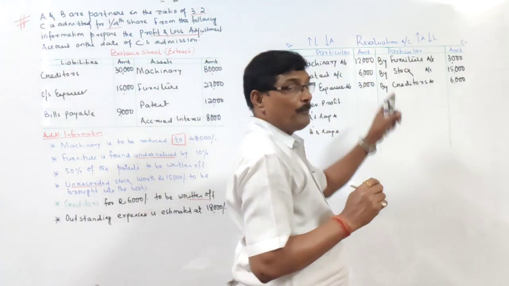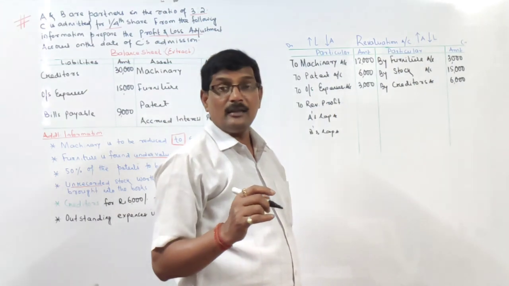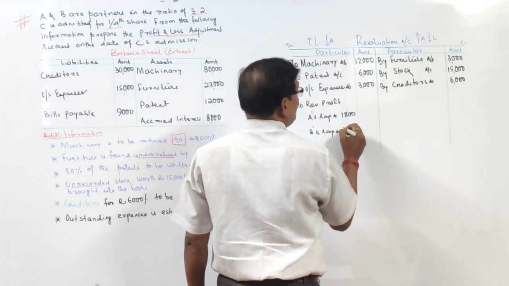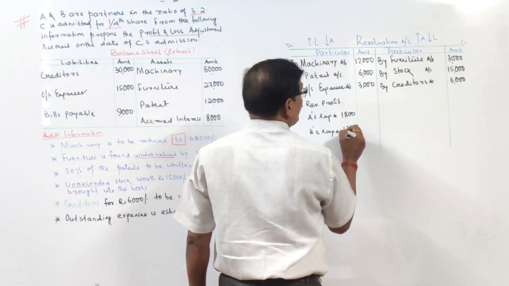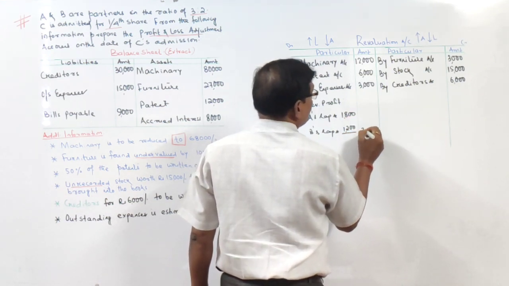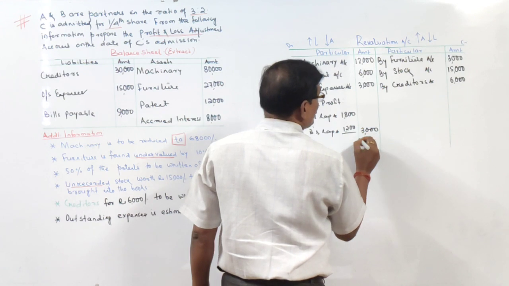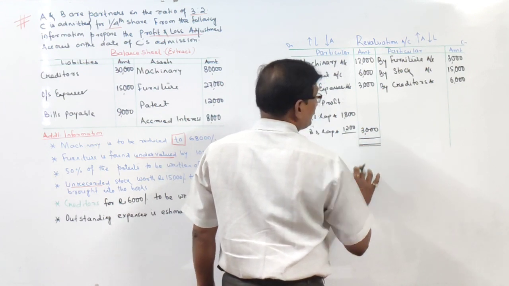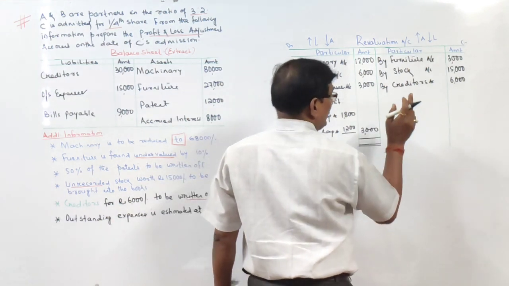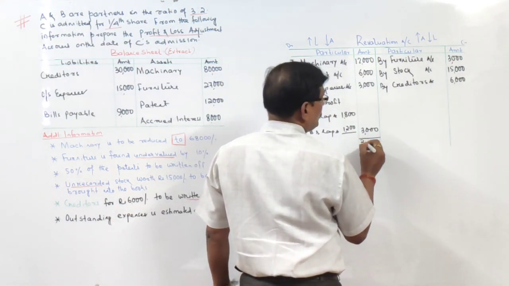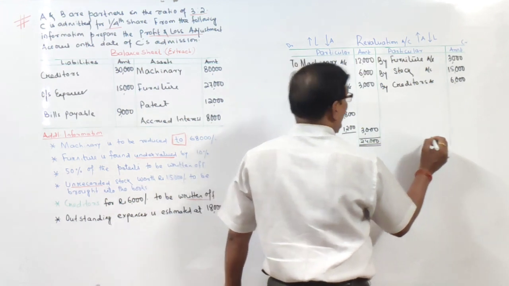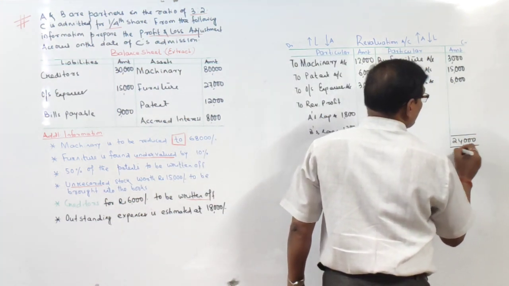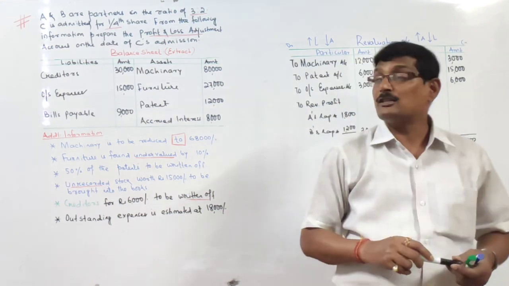3:2. So profit is 3000. 3000 in the ratio 3:2 means A will get 1800 and B will get 1200, right? So it will be 3000. Now close it, right? So that will be 24,000 and here also it will be 24,000, right? Now what will be the impact of this one?